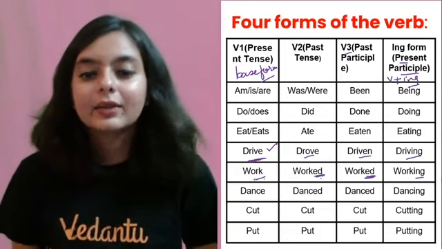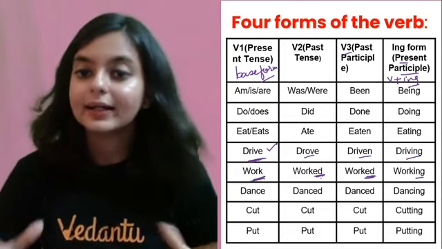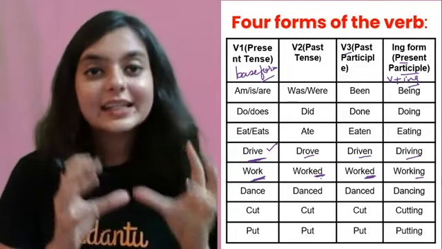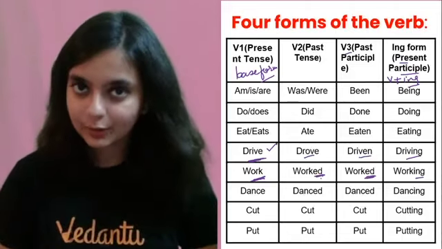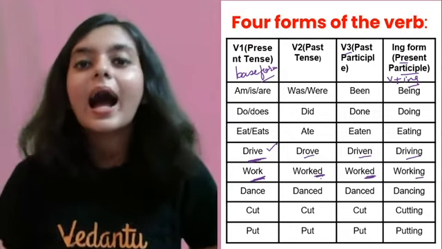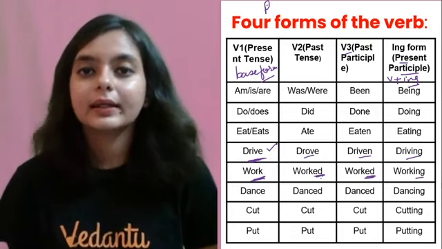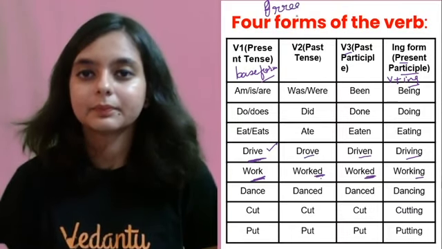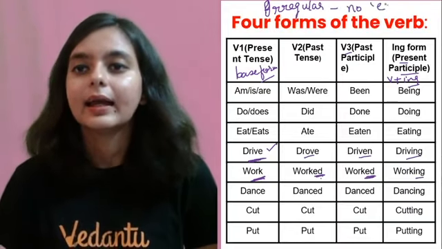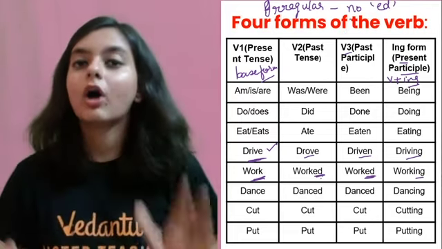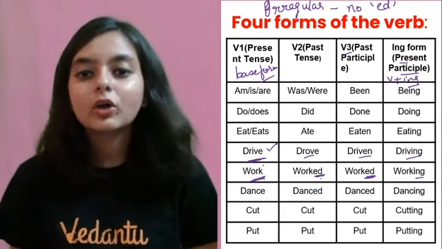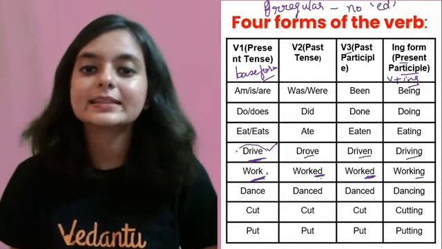Now these are two types of verbs which we will come to know. Now this type of verb where you do not add ed to make its past and past participle, ध्यान से सुनो, जिस verb में आप ed add नहीं करते हो, in order to form its past as well as past participle, they are called irregular verbs. Irregular verbs में you do not add ed. तो इन दोनों में से which one is the irregular verb? This is the irregular verb.